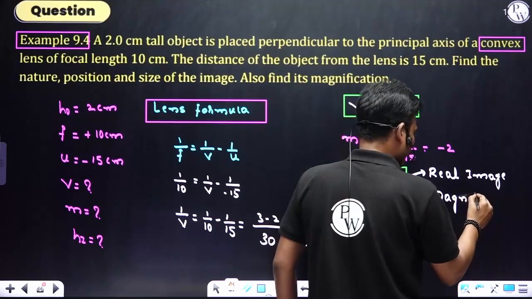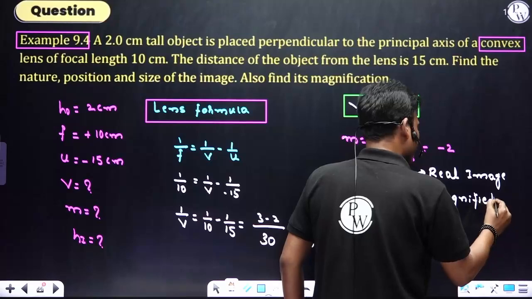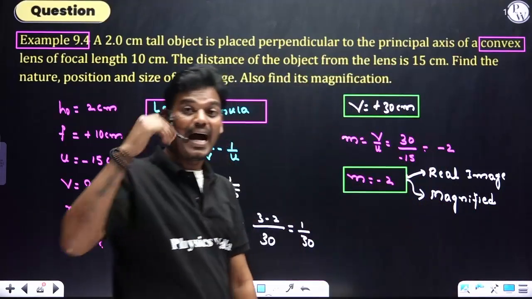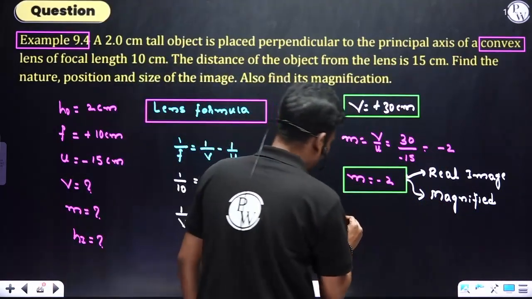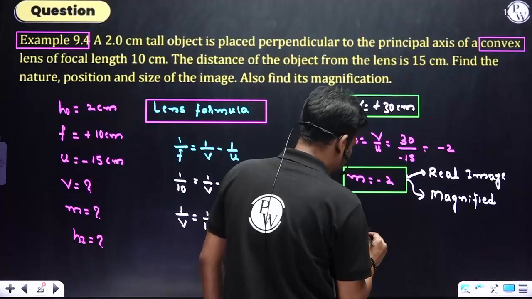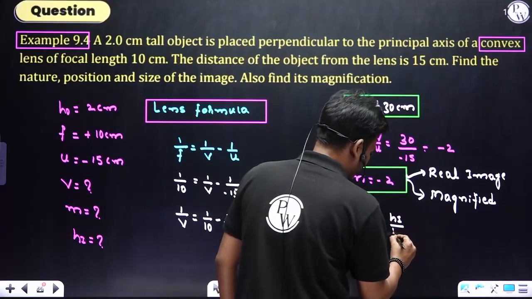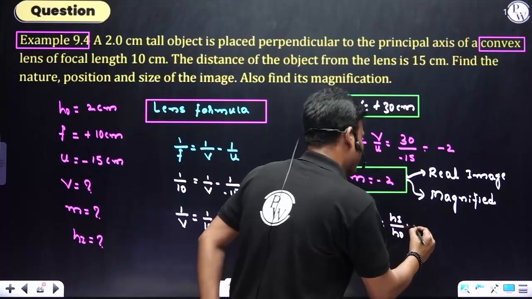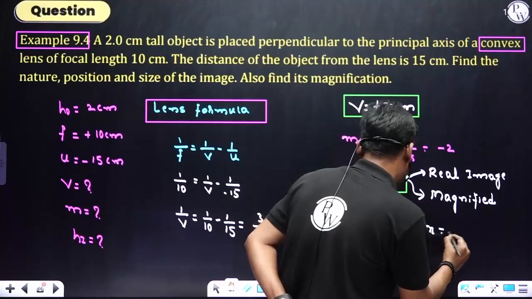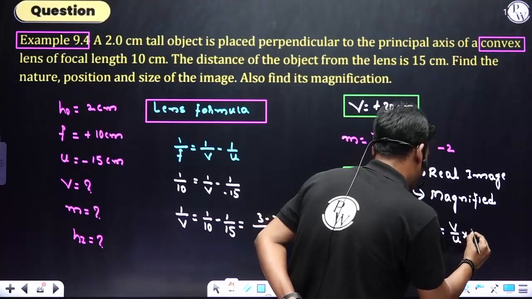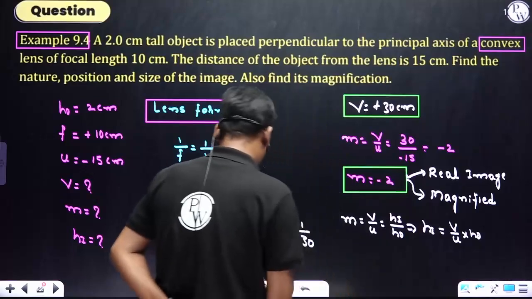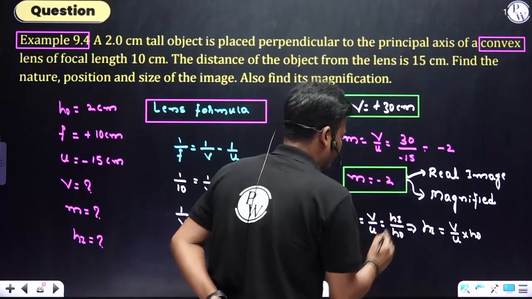It is magnified. So magnified means we have to know what is the height of the image, right? So therefore, again magnification, v by u, equals height of the image divided by height of the object. Rearrange this one. Height of the image equals v by u into height of the object. Substitute the values.